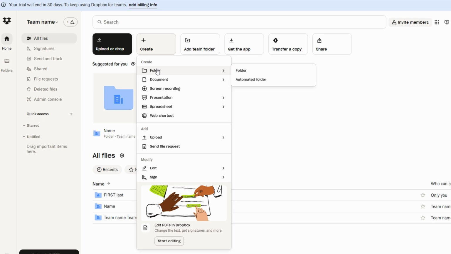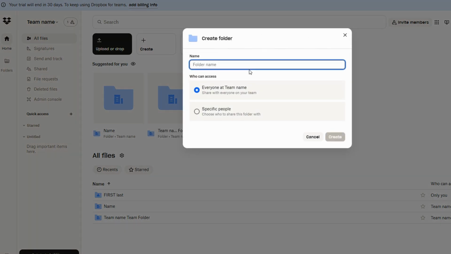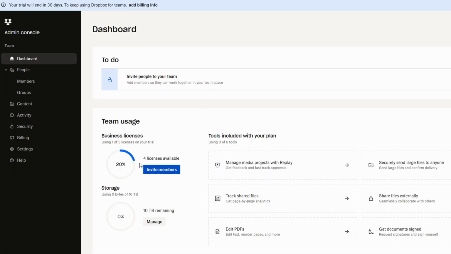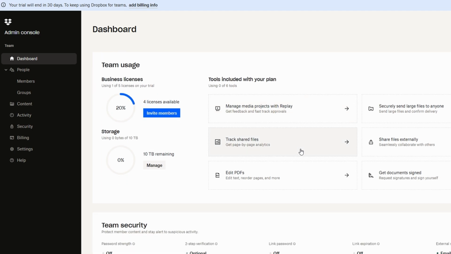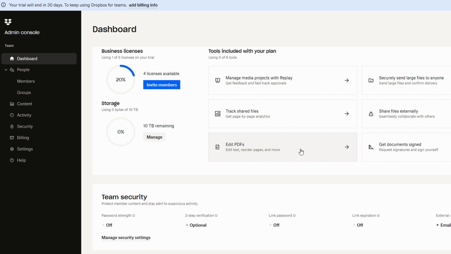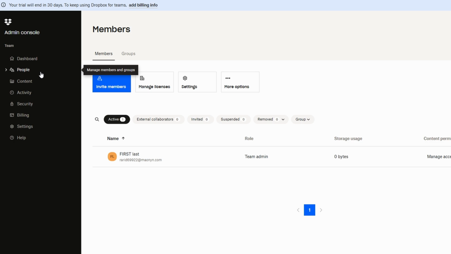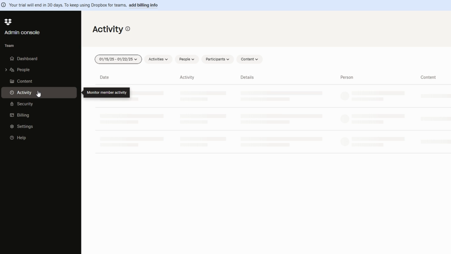Dropbox Business is not just about file storage. It's also about managing your team effectively. With the admin console, you can add or remove users, easily manage who has access to the business account, add new team members and remove those who no longer need access, control who can access specific files or folders, and define the level of access they have, view only, editor, etc. Keep track of what your team is doing within Dropbox. You can see what files have been shared, edited, or commented on, which helps in managing your workflow.